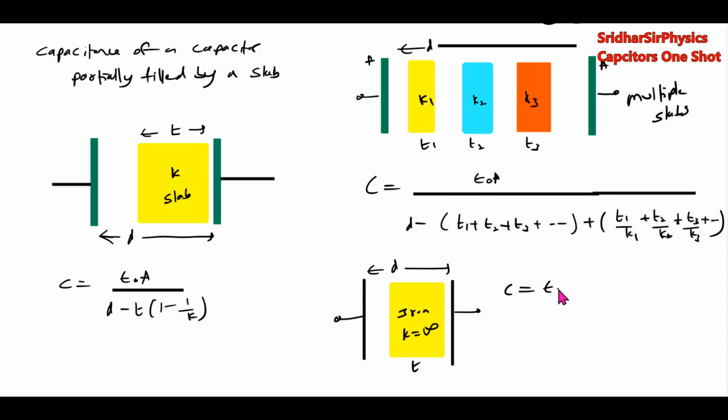Then capacitance is epsilon naught A by D minus T. When the same capacitor is fully filled up by a conductor, then what will be the capacitance? D minus D will be zero, so capacitance will be infinity. Infinity means it will be shorted.